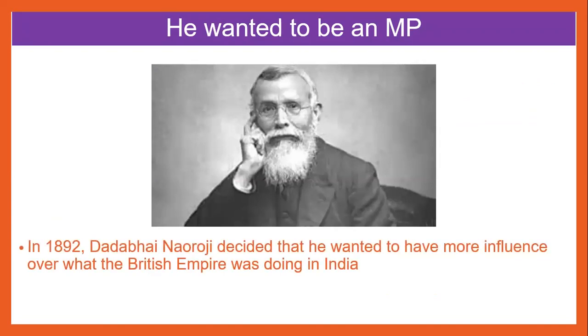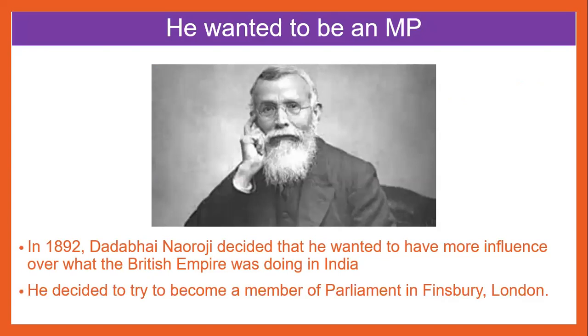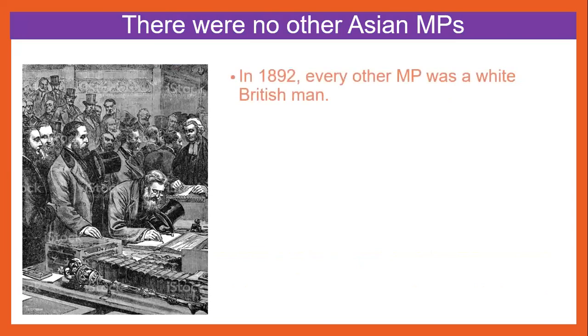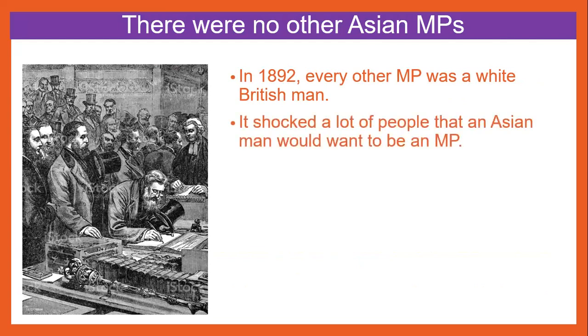In 1892, Dadabhai Naoroji decided he wanted to have more influence over what the British Empire was doing in India. He decided to try to become a member of Parliament in Finsbury, London. There were no other Asian MPs. In 1892, every other MP was a white British man. It shocked a lot of people that an Asian man would want to be an MP.